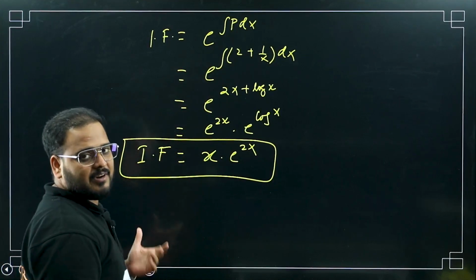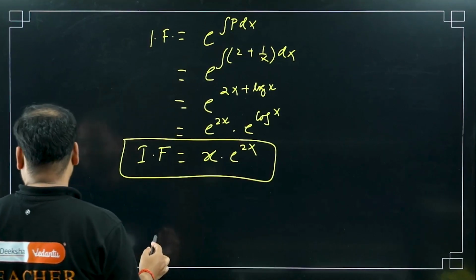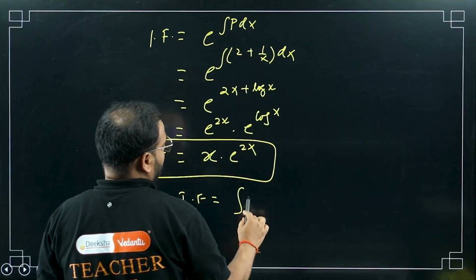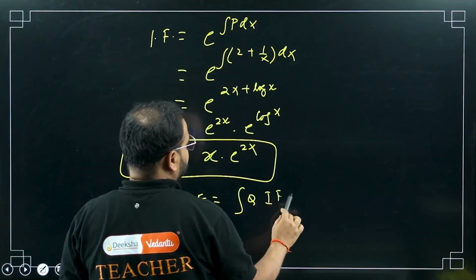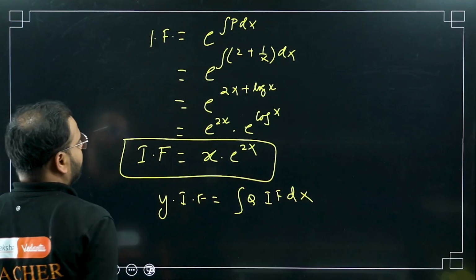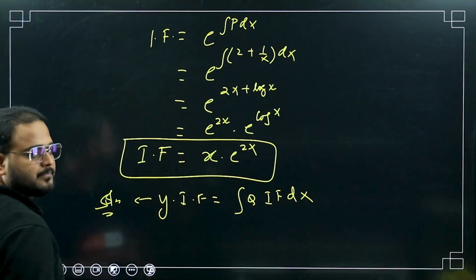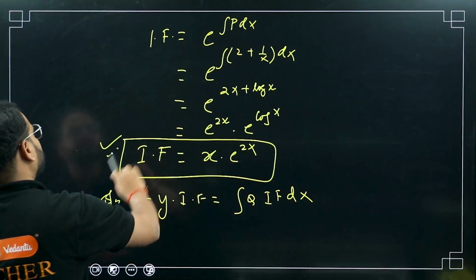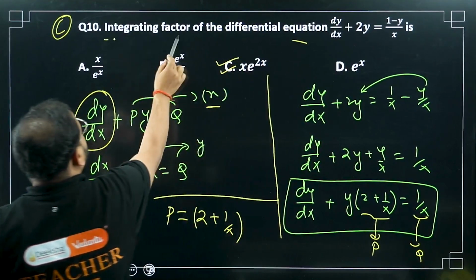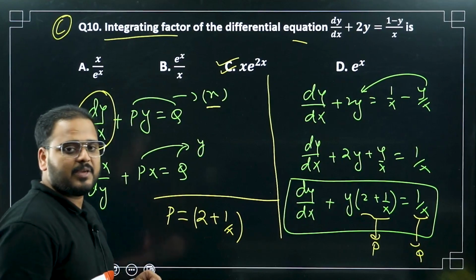If you have to find the final answer, what are you going to do? Tell me. Okay, so this was in y, no? So we'll write y times IF equals integral of Q times IF dx. You have to integrate it again. This is the final solution, no? Okay, but that is not required for our case. In our case, they have only asked for the integrating factor. So the answer is x times e power 2x.